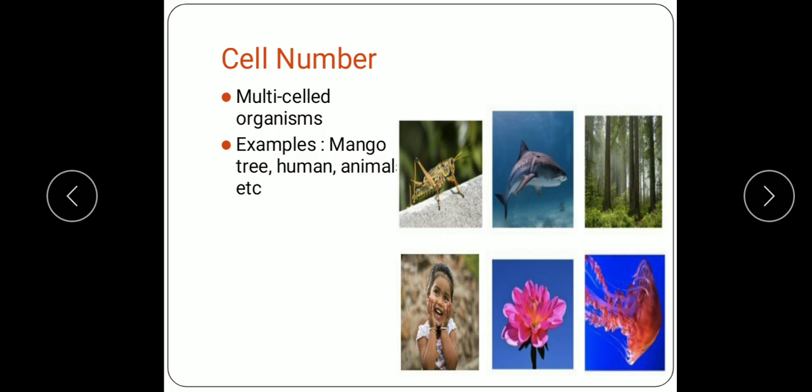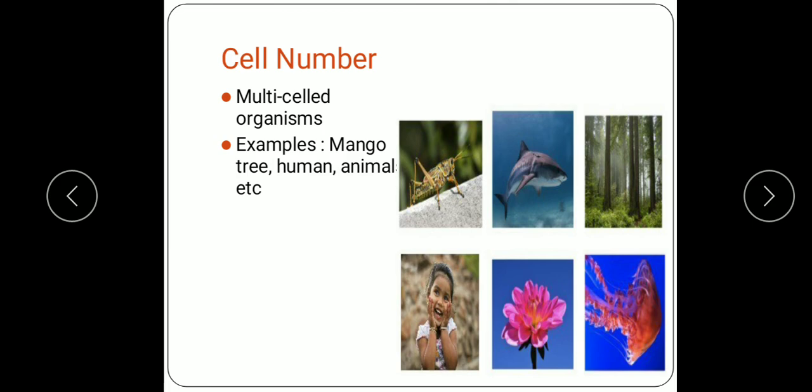So students, today we have studied the different parts in the cell, the structural and functional unit of life. We have discussed the definition of the cell. What is a cell? A cell is the structural and functional unit of living beings. After that, we have studied the discovery of the cell done by Robert Hooke.